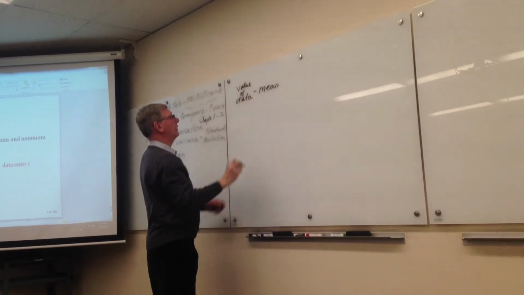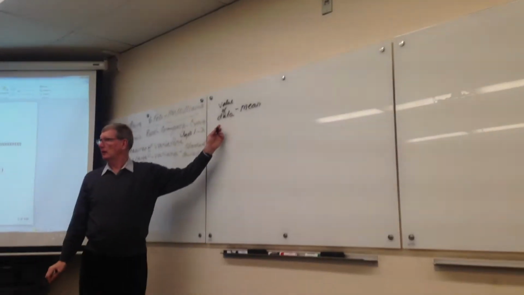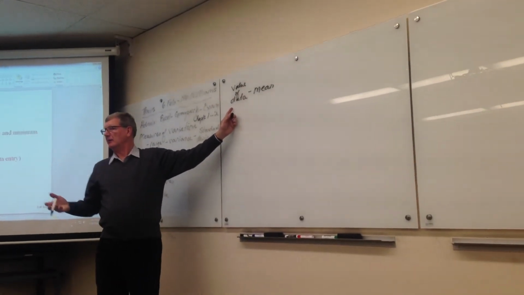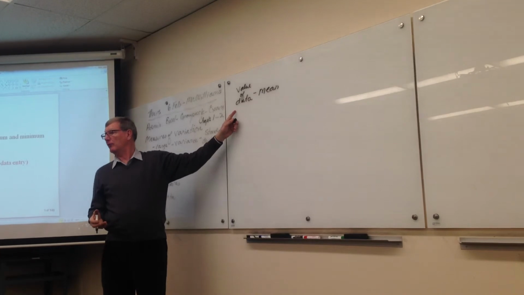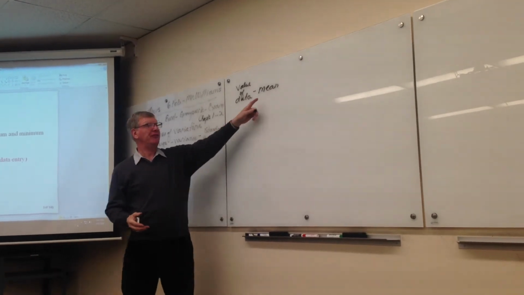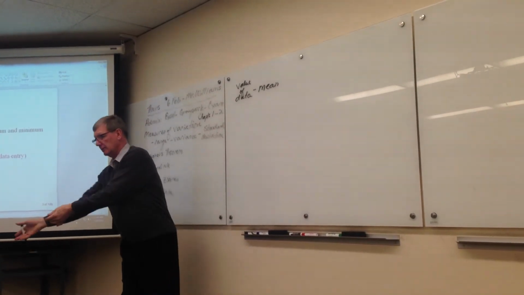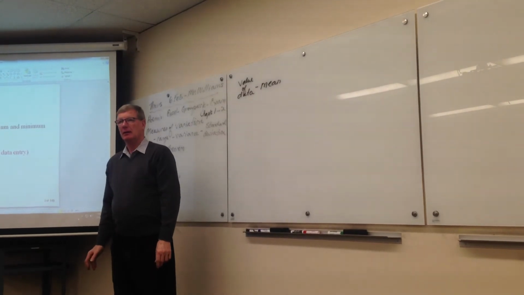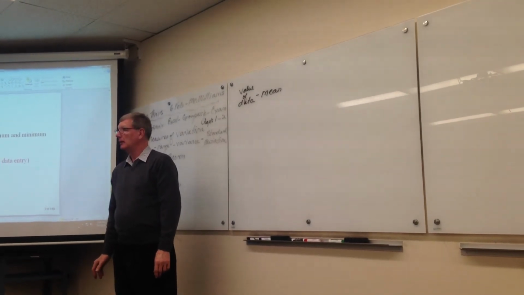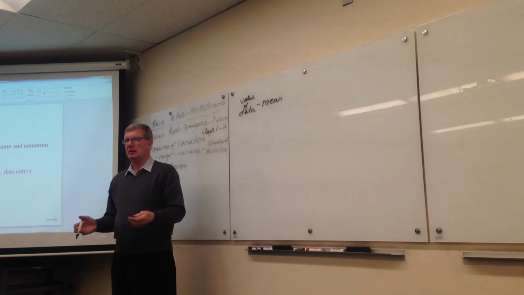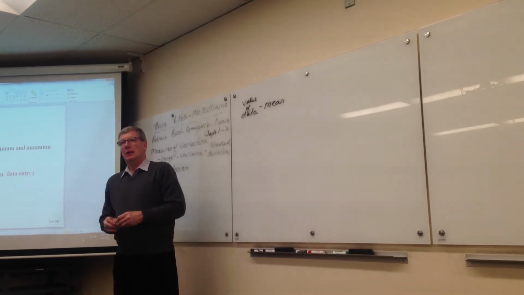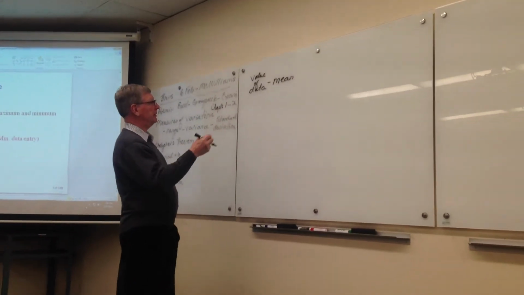So we look at each piece of data, the value of the data, whether it's 61 or 104 or 82, and we say, how far away are you, data, from the middle? Okay? So we're going to do that for each piece of data.